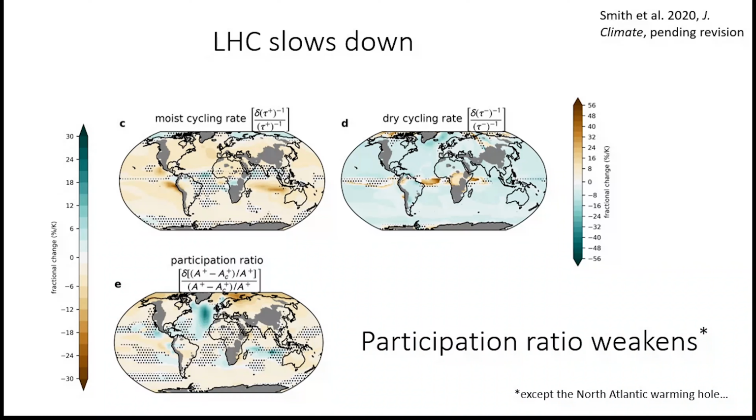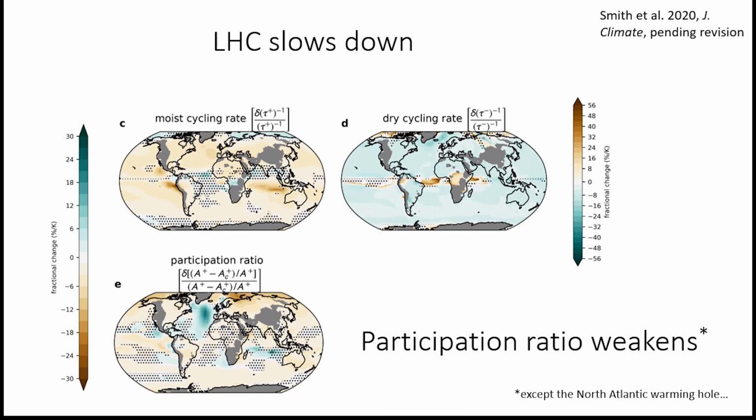In agreement with Liu et al. 2017 and earlier work suggesting a slowdown in the hydrologic cycle, the moist cycling rate slows down almost everywhere. Interestingly, this slowdown also extends to the dry cycling rate, potentially reflecting an overall weakening of the general circulation.